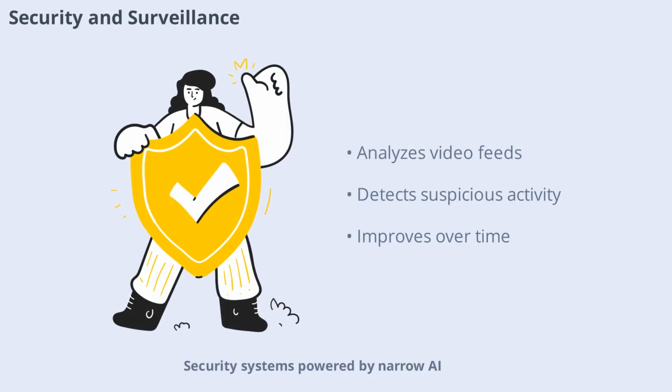Security systems powered by narrow AI and machine learning can analyze video feeds, detect suspicious activity, and alert authorities in real time. By learning from past incidents, these systems become better at identifying potential threats. Machine learning enhances the effectiveness of surveillance and helps keep people and property safe.